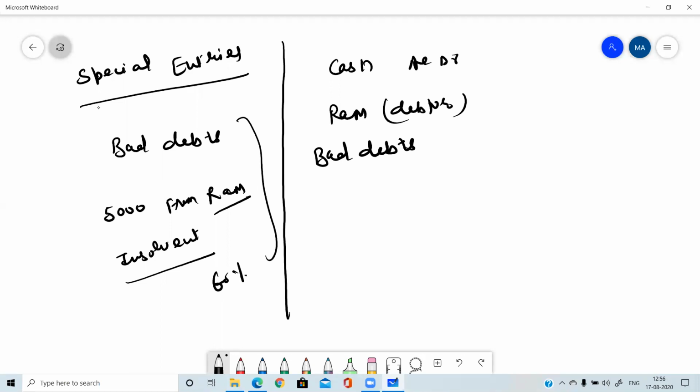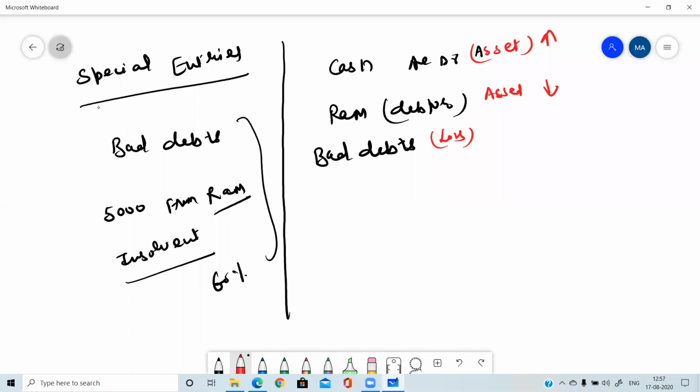So cash, Ram, bad debts. Now you need to decide what account will be there. Cash is an asset, and we are receiving it, so cash is increasing. Ram is the debtor, he is making payment, he is another asset, and one asset is decreasing. Bad debt is a loss to us because that amount we are not able to get back.